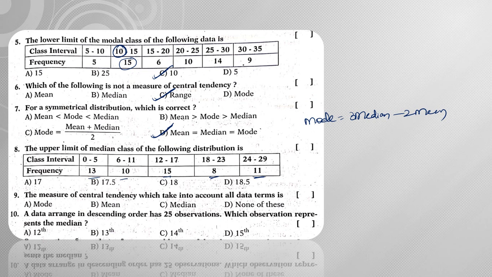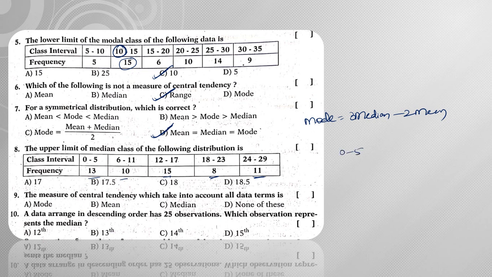27 and half. So half of 57 is 28 and half, right? So that particular 28 and half will be in which category?